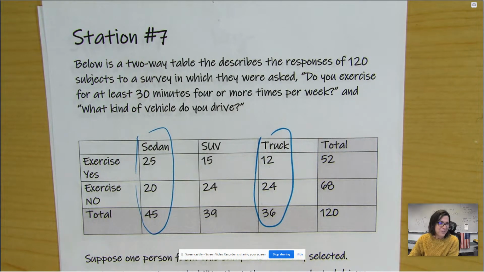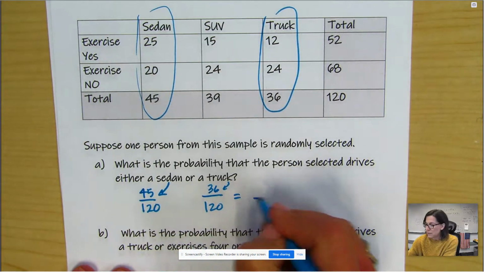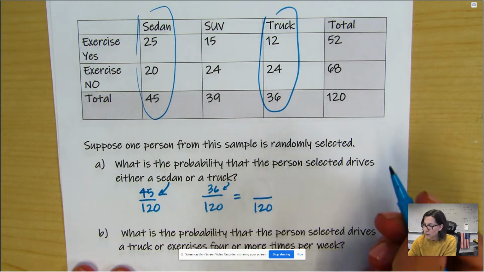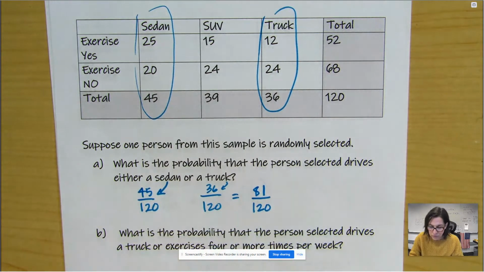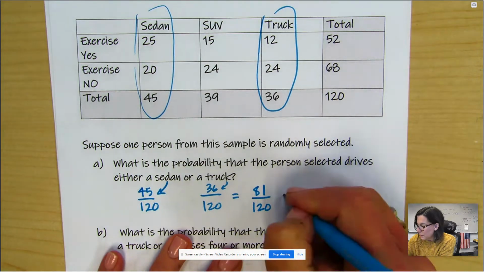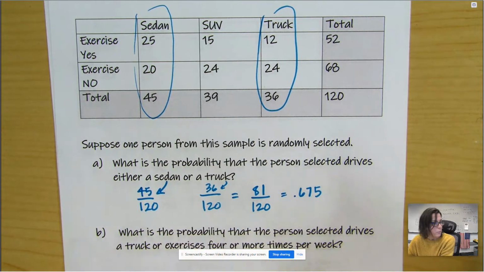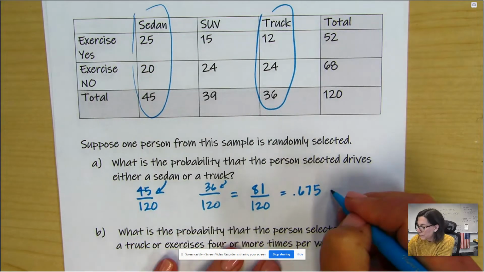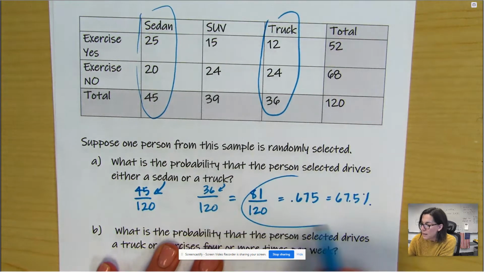Remember, when you add fractions, oh my gosh, I'm so sorry. When you add fractions, right, you don't add the denominator. Out of 120, what is that? Is that 81? Yeah, 45 plus 36. And we're going to divide that by 120 just in case you would like the decimal, 0.675 or 67.5%. Okay? All of those are okay answers.